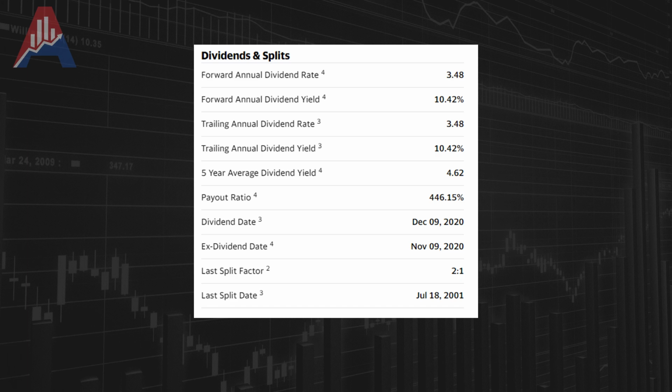So here we're looking at ExxonMobil, who has a payout ratio of 446%. So way more than they made in profits. Seems crazy, right? How can you pay so much in dividends if you don't make that amount of profit? However, profit is not cash related. In profits, there is this thing called depreciation. So the moment, in this case, oil prices collapse and stuff like that, the assets will be depreciated, so they will lose value, and you will see that in the profit and loss statement, so the income statement.